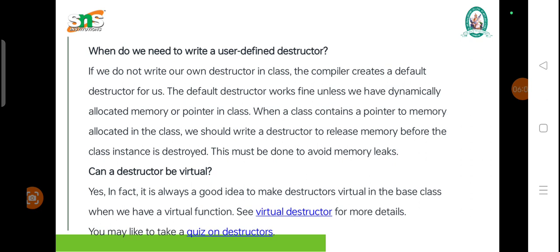Can a destructor be virtual? Yes, in fact, it is always a good idea to make the destructors virtual in the base class when we have a virtual function. See the virtual destructor for more details.